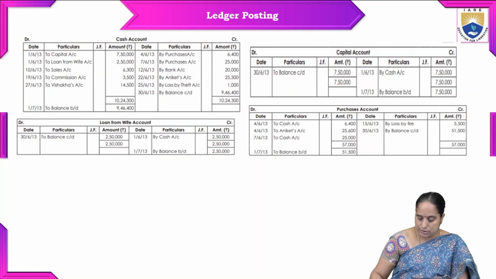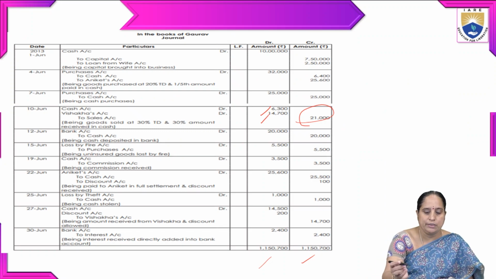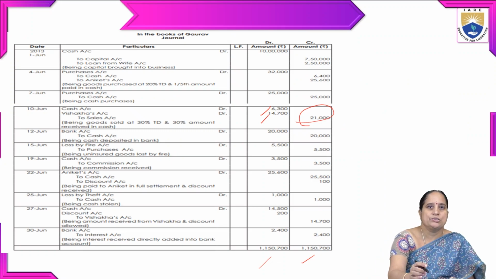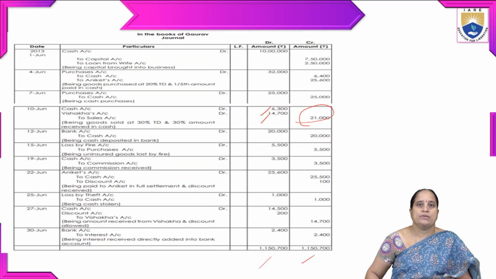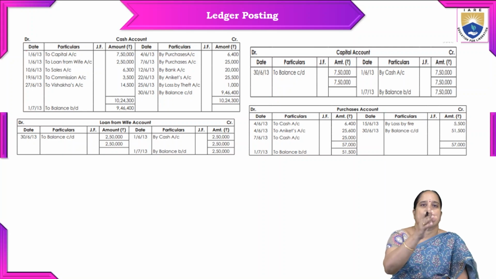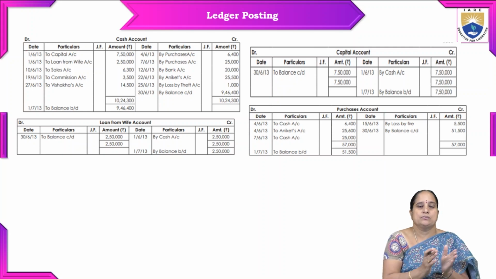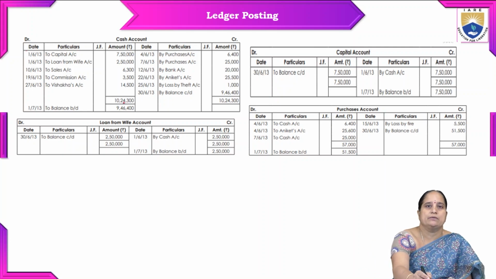Whatever transactions we mentioned on the debit side, for example here, cash account debtor to capital account, that way we have to identify the transactions and just enter those amounts. Transactions on the debit side go on the debit side, and whatever is on the credit side should be mentioned on the credit side.